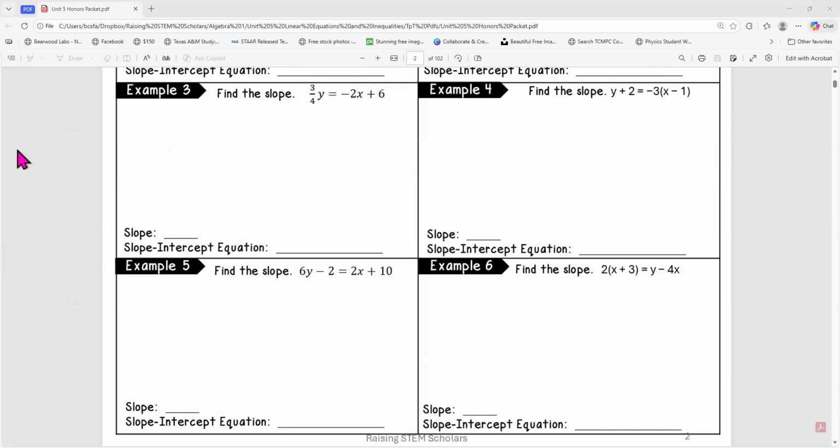Alrighty, so these ones down here, again, we're just going to keep arranging them until they look like this. Y equals mx plus b. Our slope-intercept equation looks just like that. So we're going to arrange until we get to that point. Notice this one has a fraction. We're not going to be too worried about that. We've got 3/4 y equals negative 2x plus 6.